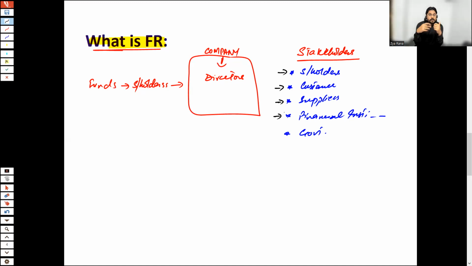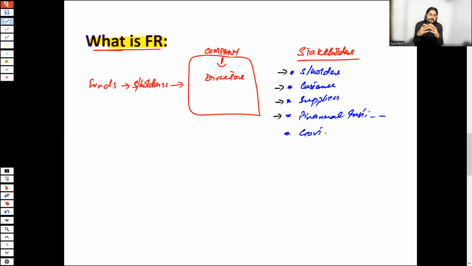Let's say you want a loan from a financial institution, from a bank. Once you go to a bank to acquire a loan, they would ask you to present your financial reports. They would check: are you in a good position? Would you be repaying the loan amount or not?